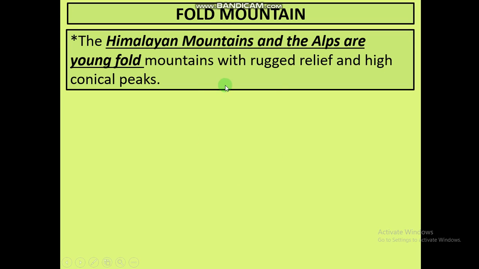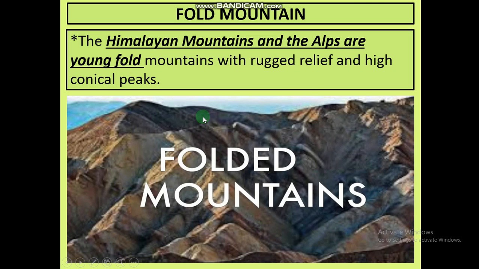Let us talk about fold mountain first of all. The Himalayan mountains and the Alps are young fold mountains with rugged relief and high conical peaks. Why are these young mountains? Because if mountains are old, their height will also decrease. You must have seen a very tall person in their youth. People seem to be very tall when they are young, but as they get older, their height decreases and they also bend a little bit.